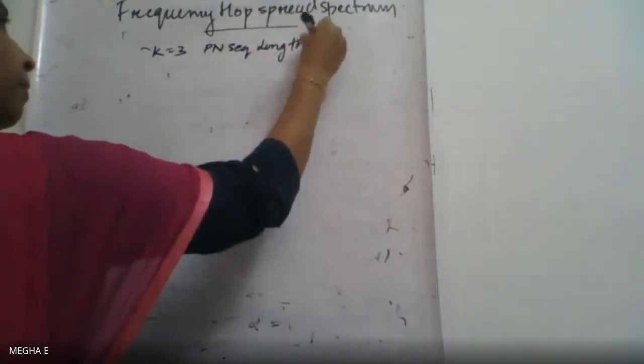Suppose K equal to 3. That is, our PN sequence length is equal to 3. We are assuming that our PN sequence length is 3, and let this be our PN sequence.